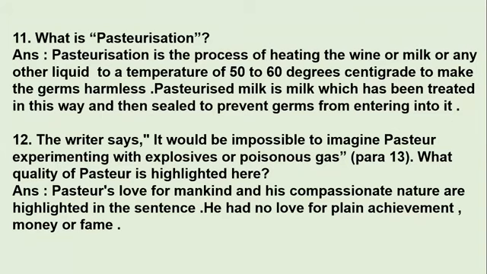Pasteurized milk is milk which has been treated in this way and then sealed to prevent germs from entering into it. So students, in this process you heat the wine, milk or any other liquid up to the temperature of 50 to 60 degrees centigrade in order to kill the germs. Whatever germs are present in that liquid will become harmless.